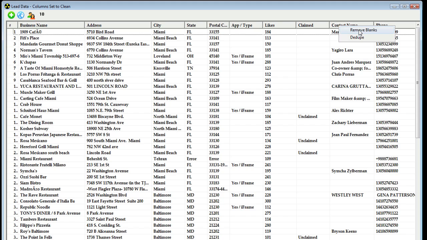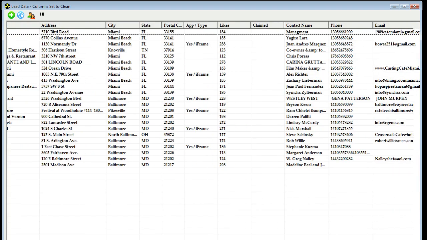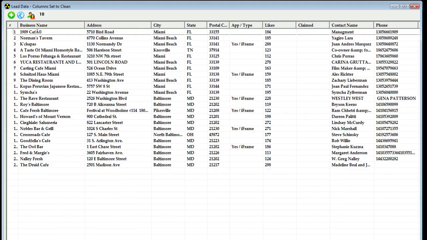We'll remove all leads that don't have a contact name. Now we have all these leads that have a contact name. So let's go ahead and take a look at our leads. They're starting to shape up a little bit exactly the way we want. These right here are the primo leads.